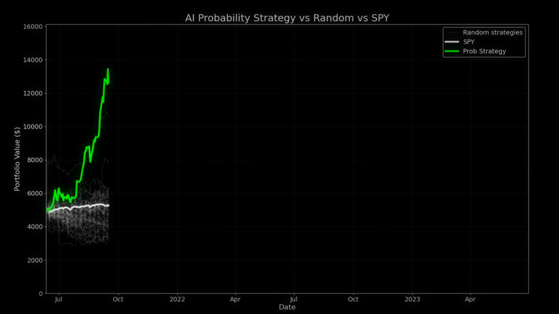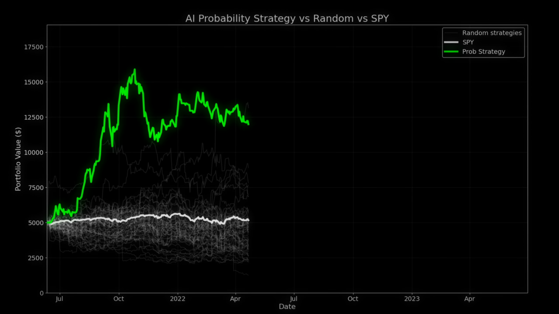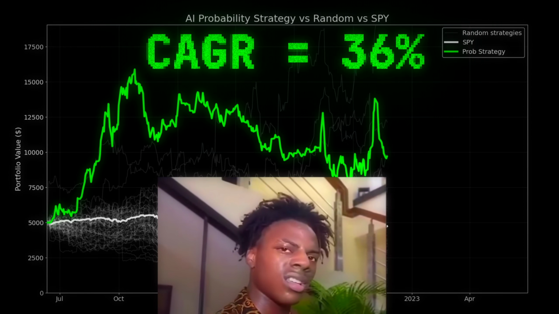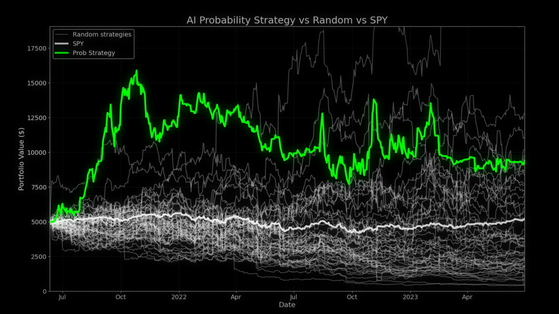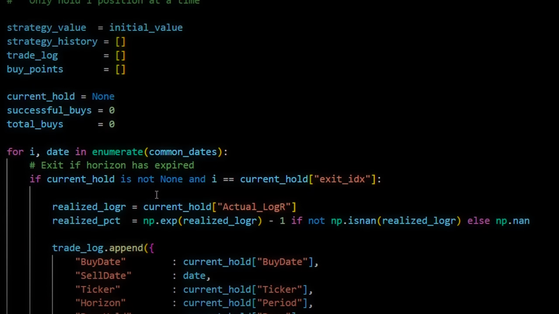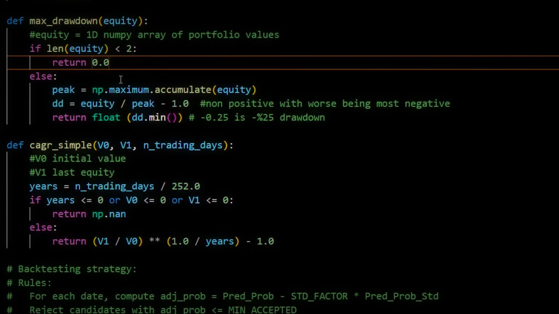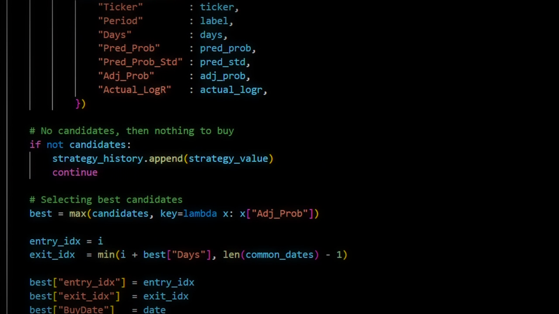Before we add political trade history to our model, here's what the model's already doing. 36% compound annual growth. Seems a bit high. That's already beating the random purchases by a mile. So when we add insider knowledge, this thing can only get better, right? Adding these metrics will allow us to better quantify how much of an improvement we've gained by adding political trades to our AI stock predictor.